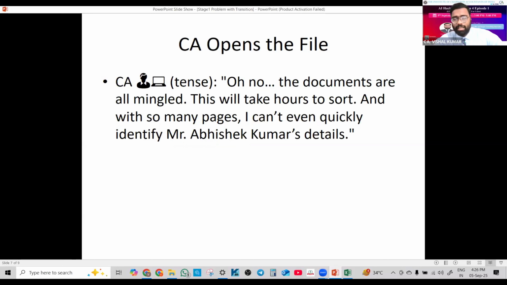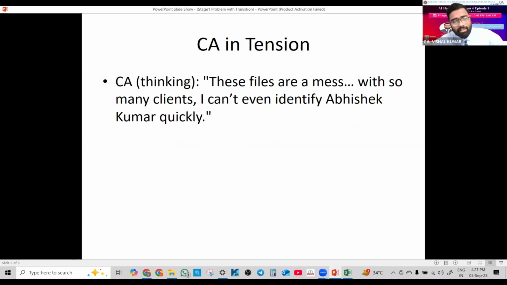He is not able to locate the correct details of the director, his DIN number, his address, his phone number, who he is, who they want to remove. There is a confusion. "Oh no, the documents are all mingled. This will take hours to sort, and with so many pages, I can't even quickly identify Mr. Vishal Kumar's details." Now he's thinking, these files are a mess with so many clients. I can't even identify Abhishek Kumar quickly.